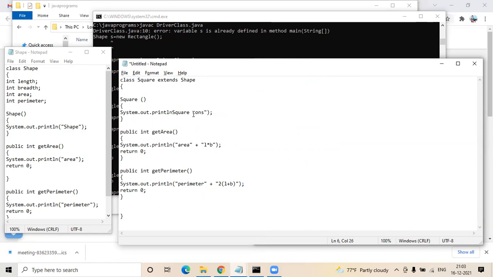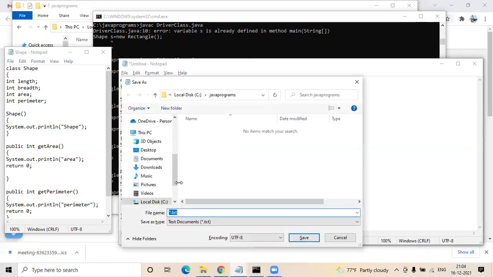There's a space within that. And the constructor, yeah. Just before area, give square area, so you'll be able to see some difference in your print. Okay, save it.